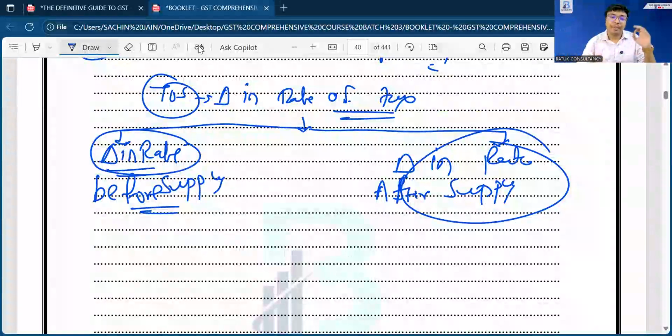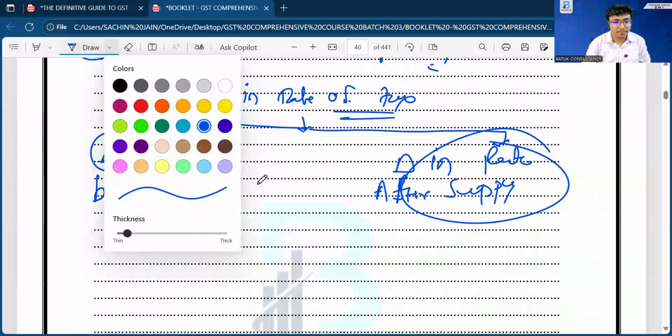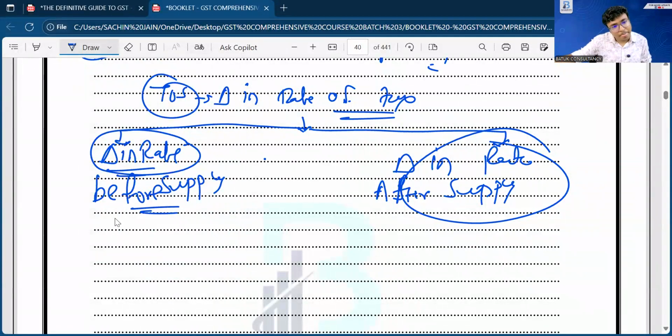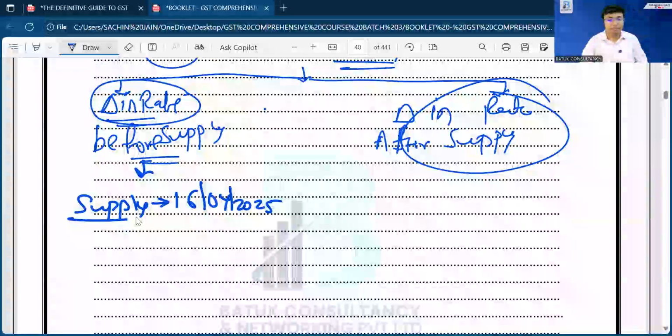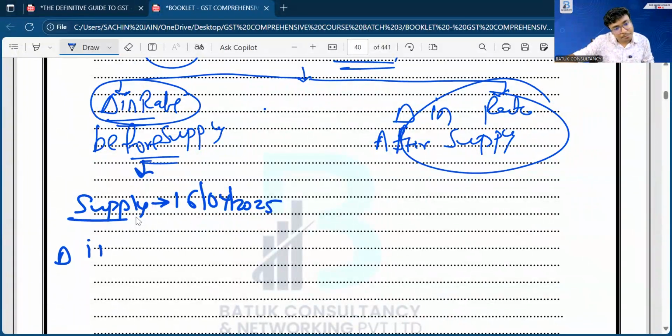In case of change in rate of tax before supply, suppose the person has made the supply on 16th of April 2025, and the government has changed the rate of this specific product on 12th of April 2025.